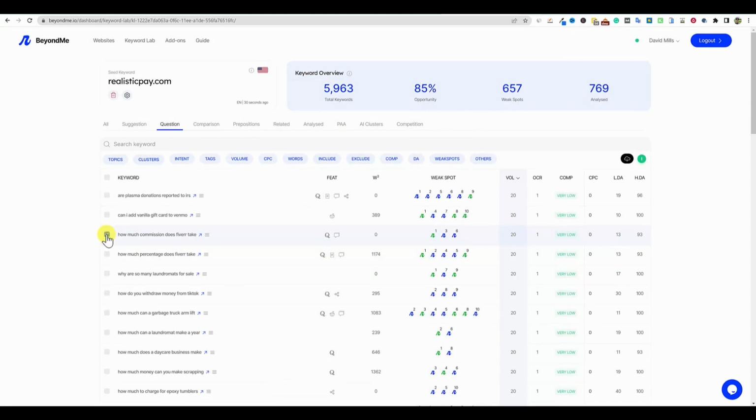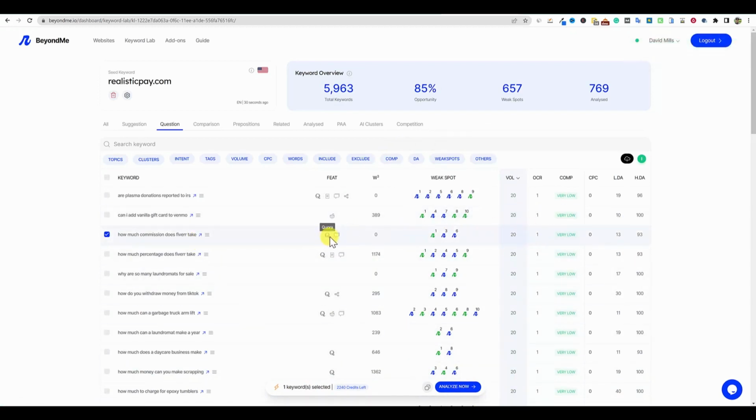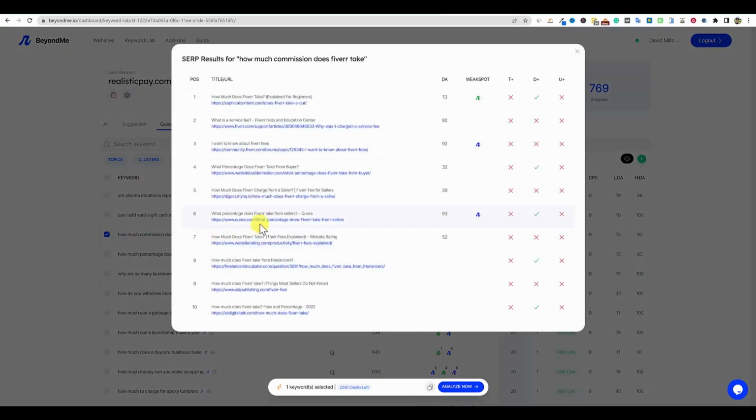It would be nice if we could go like this and save this keyword. What is the copy? Keywords copied. It would be nice if we could save this because we've already analyzed it, right? How could we save this keyword? Looks like there's a Quora and there is forums. I'm going to click back on that. Where's the Quora? Yep, there's Quora right here.